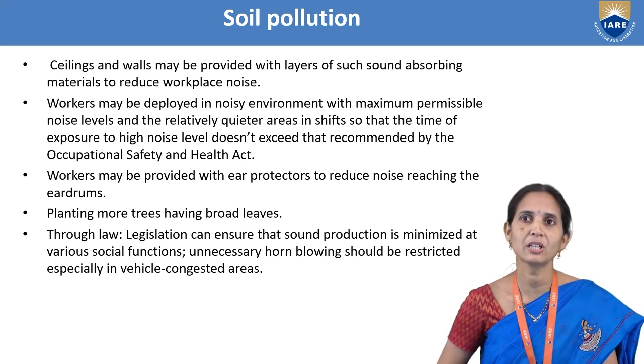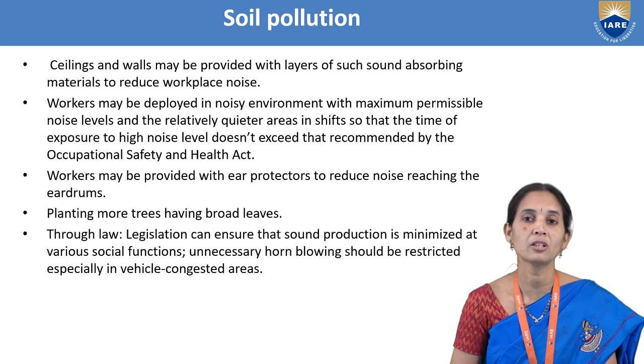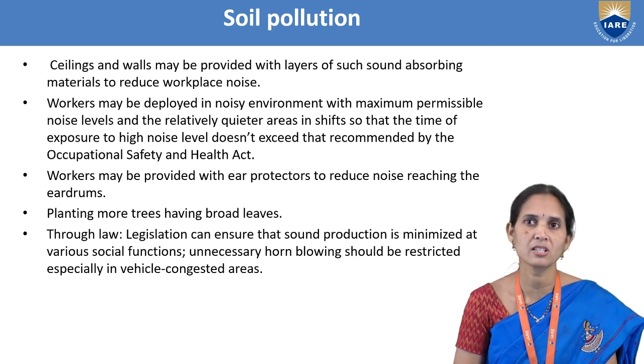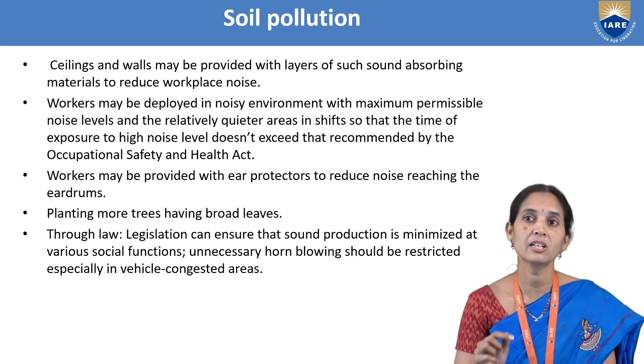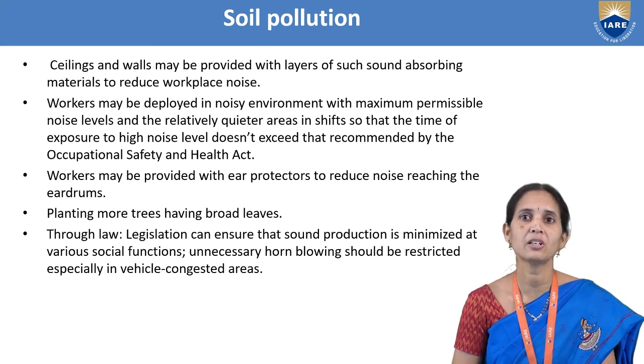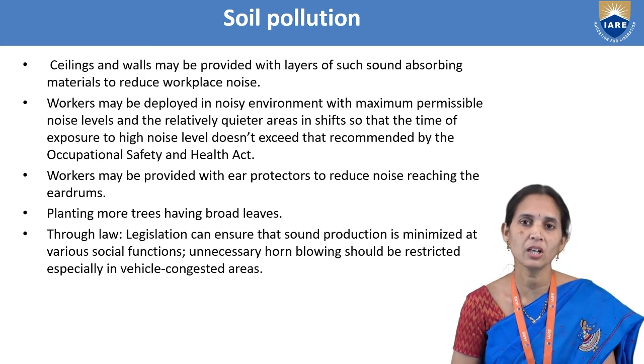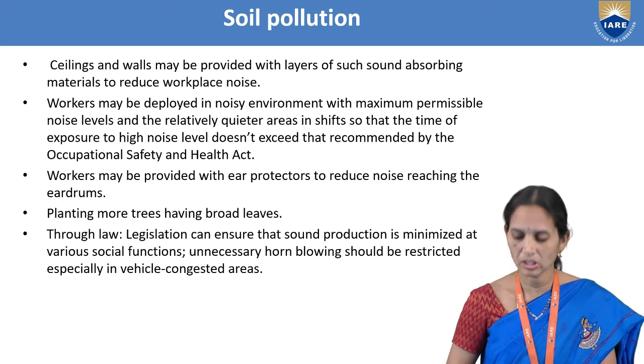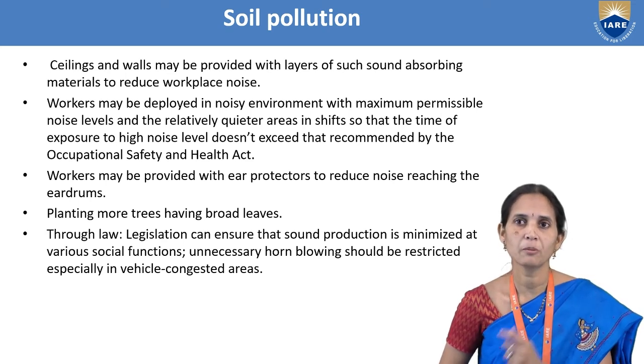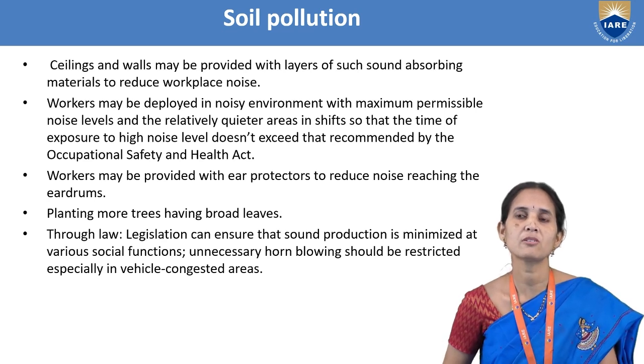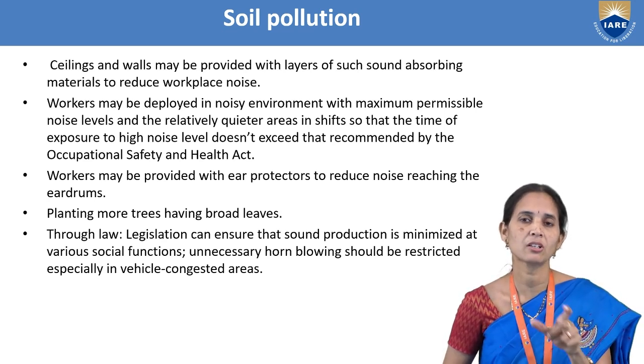The workers may be rotated between noisy environments with the maximum permissible noise levels and relatively quieter areas in a shift, so that the time of exposure to high noise levels does not exceed that recommended by the Occupational Safety and Health Act. So we have to see that people are not affected by noise pollution, and select quieter places.